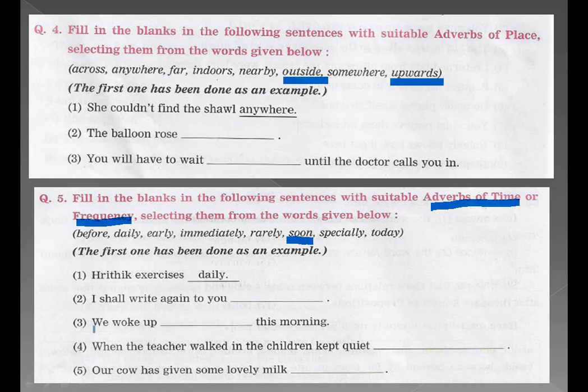Number 3. I woke up dash this morning. I woke up early this morning. So the word early also tells us about the adverbs of time. Number 4. When the teacher walked in, the children kept quiet immediately. So the fourth answer is immediately. So in this way, you have to solve the remaining sentences given to you and complete the exercise.